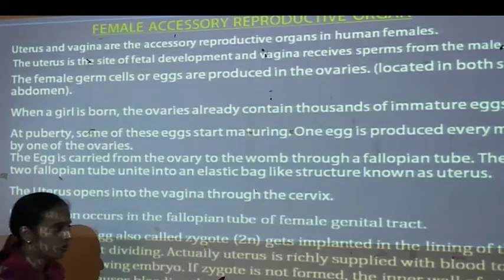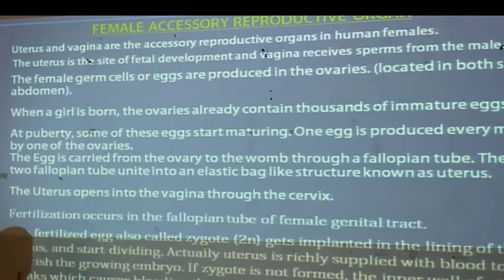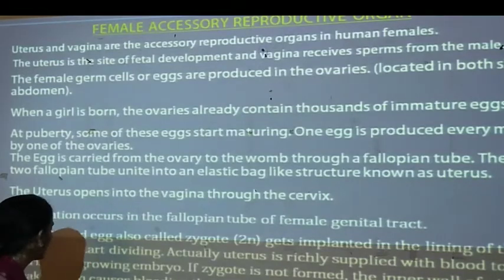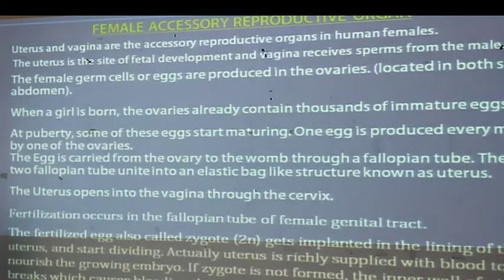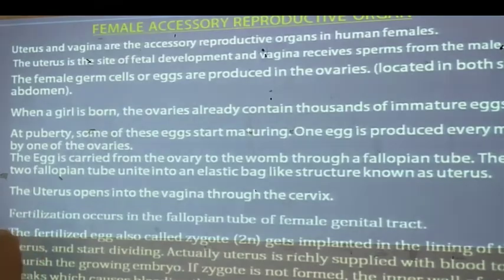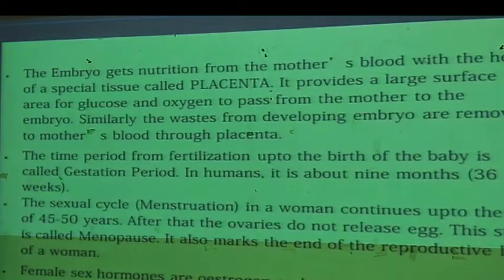If a zygote is not formed, the inner walls of the uterus start breaking and cause bleeding through the vagina in the female body. This process is called the menstruation cycle, and it occurs regularly at intervals of 28 days.